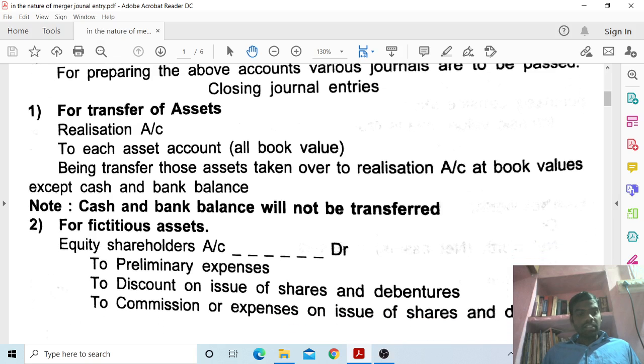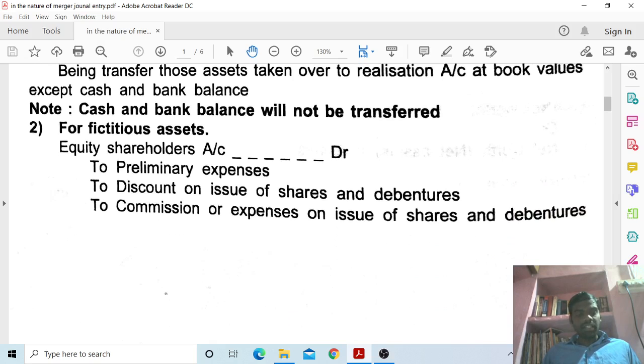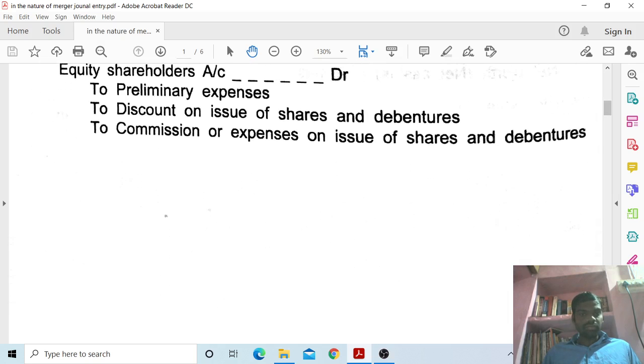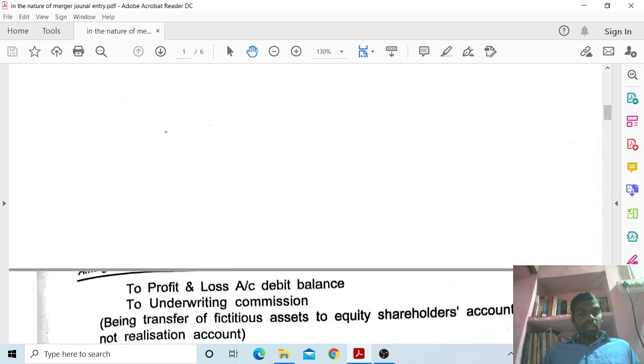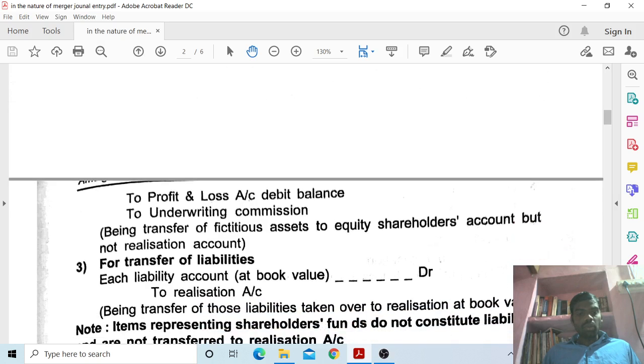Next, second one, journal entry for fictitious assets. Equity shareholders account debit to preliminary expenses account, to discount on issue of shares and debentures account credit, to commission or expenses on issue of shares and debentures account credit, to profit and loss account debit balance, to underwriting commission.